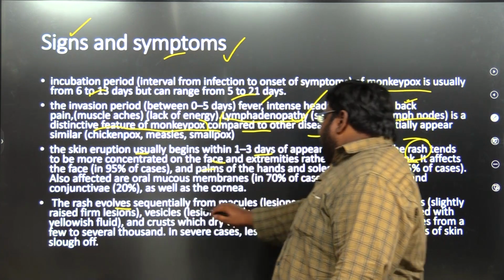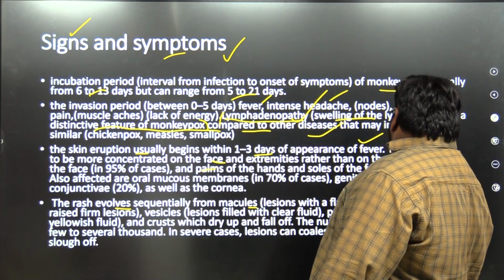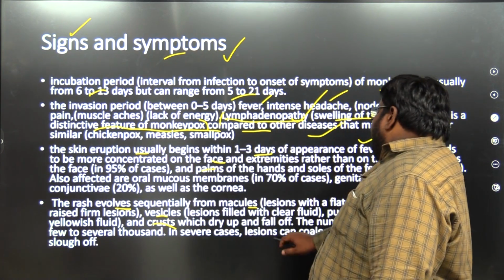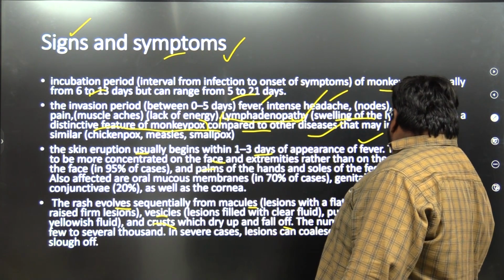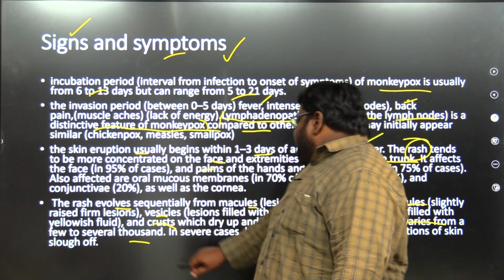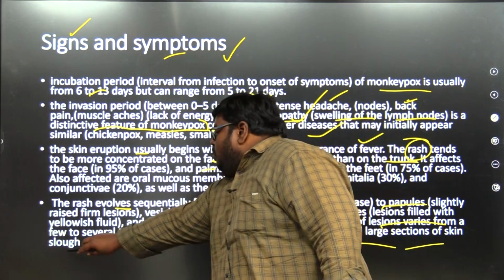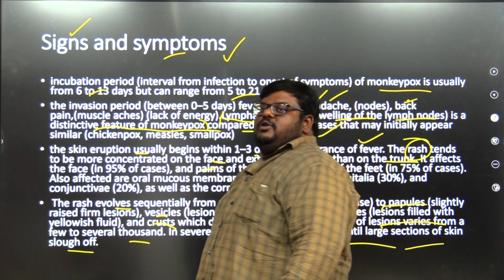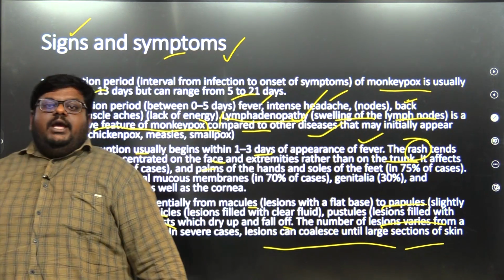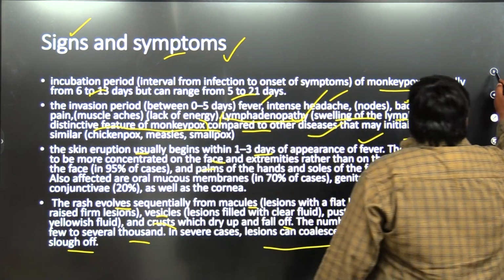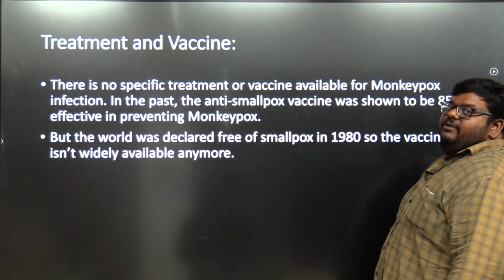The rash evolves sequentially from macules to papules, then vesicles, and it crusts, which dries up and falls off. The number of lesions varies from a few to several thousand. In several cases, lesions can coalesce into large sections of skin that slough off. Because of these wounds, our skin may slough off. That's very dangerous. We have to be so alert with this one. We shouldn't take it very easily.